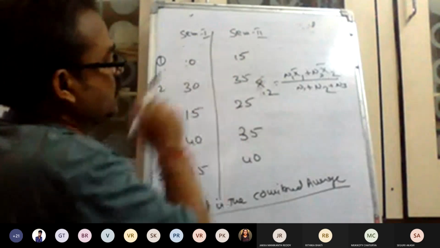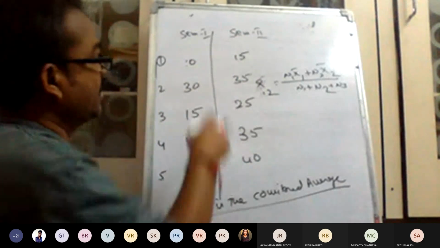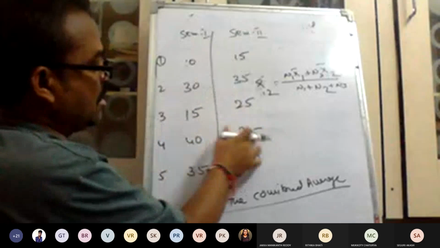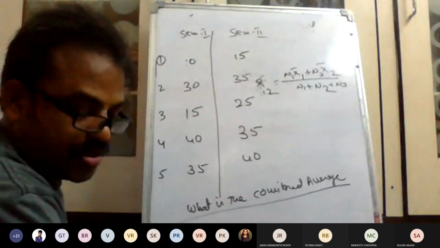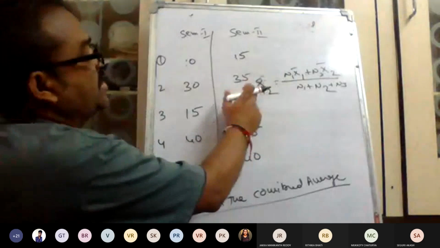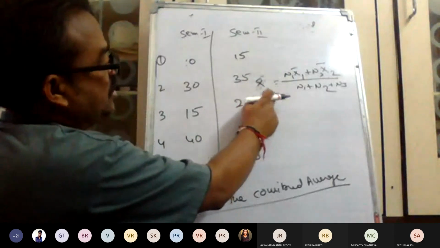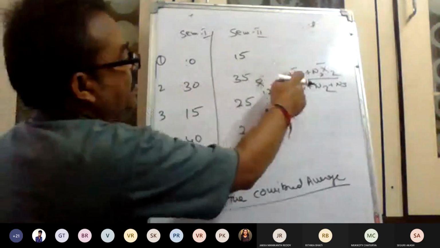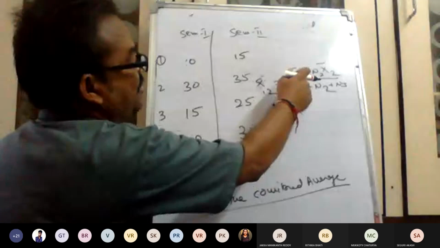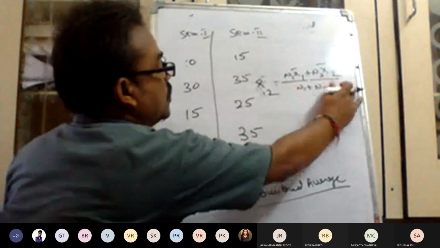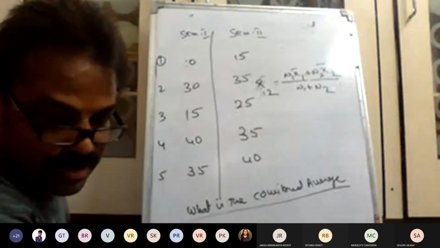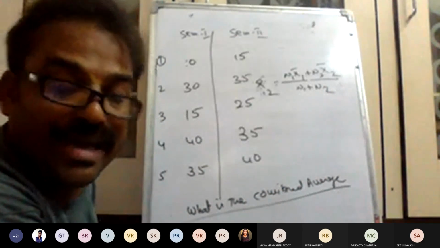Here I have given only 2, SEM 1 and SEM 2, for example, or one boy and one girl. What is the combined average of these two students? In this case, combined average is n1 into arithmetic mean 1 plus n2 into arithmetic mean 2 divided by n1 plus n2.